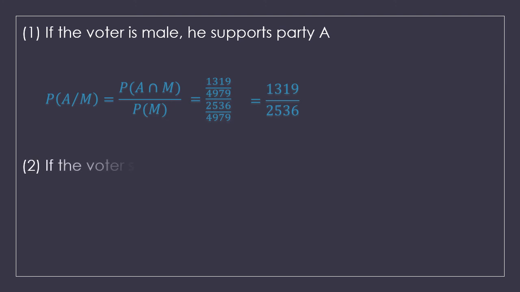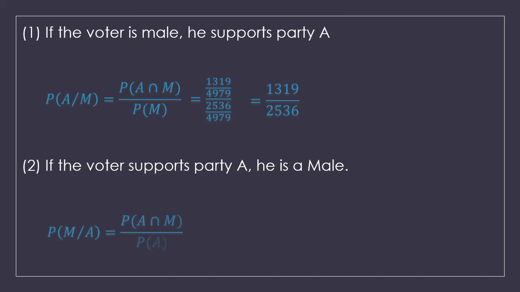The second question: if the voter supports party A, he is a male. Here the conditions are reversed. The condition is that he supports party A, and what we are supposed to calculate is that he is a male. So the probability will be M given A, that is A intersection M divided by A. Whatever is given is to be taken in the denominator. So 1319 upon 4979 divided by 2437 upon 4979. So your answer will be 1319 upon 2437.